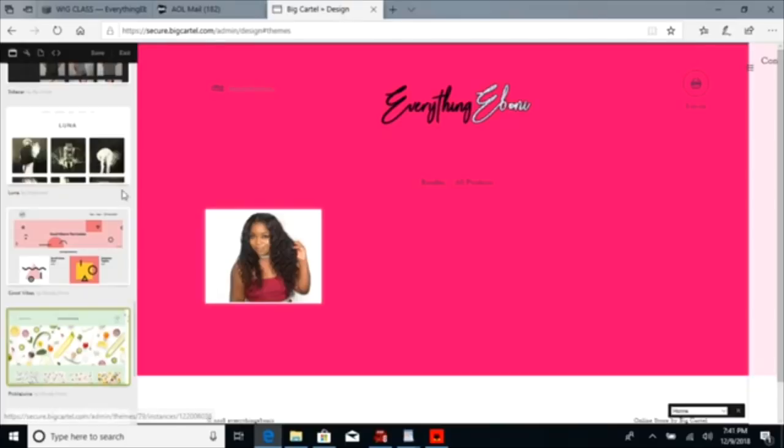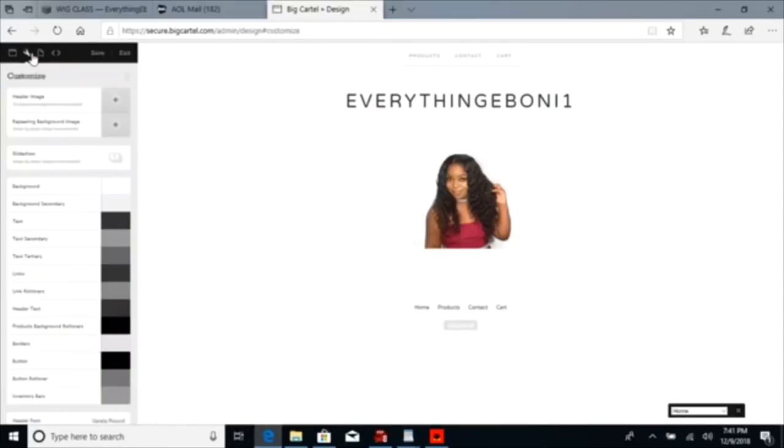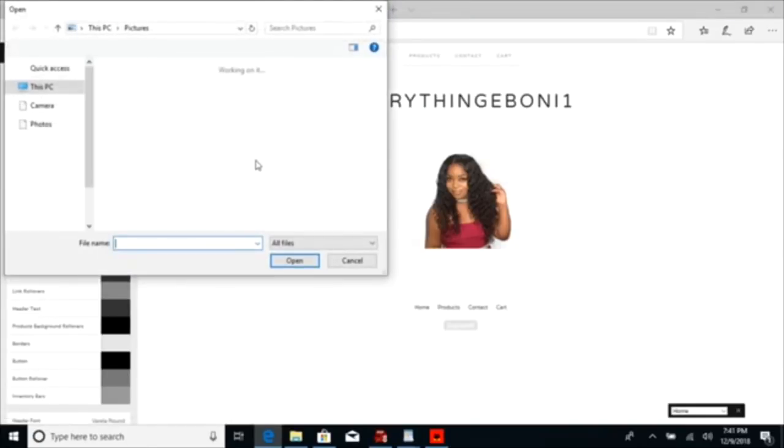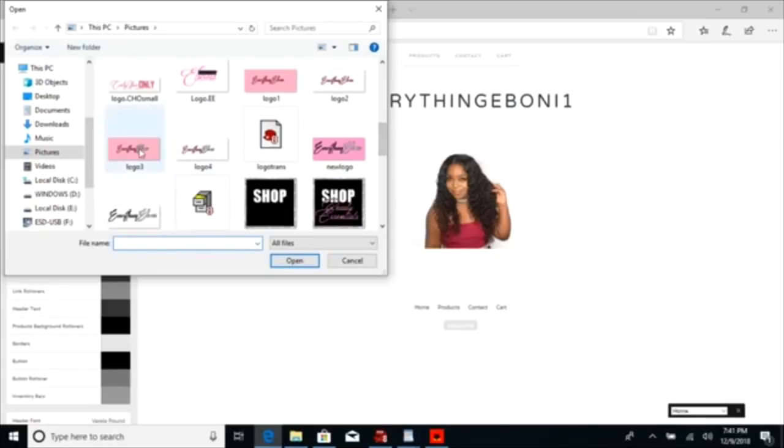I don't like this theme either. Let's go to Luna. Look, I'm only supposed to be doing this to show y'all an example. And now I'm making it seem like it's a real website. But this is stuff that you're going to do when you're building your own website. It's just going to be a lot of back and forth. But that's completely fine. Because you're going to get it right.